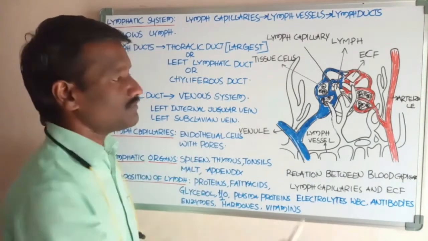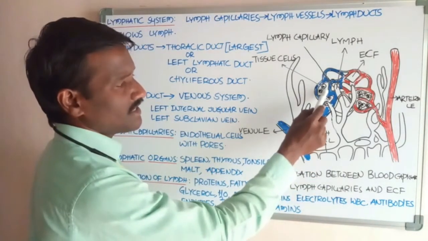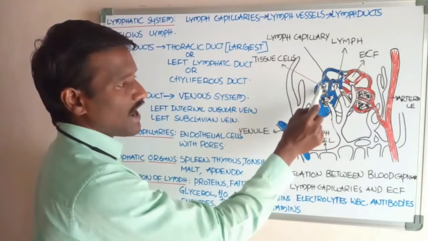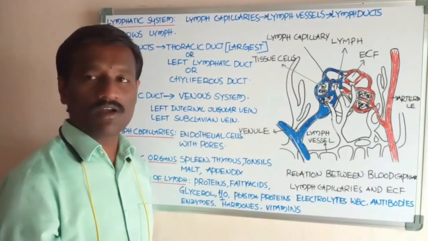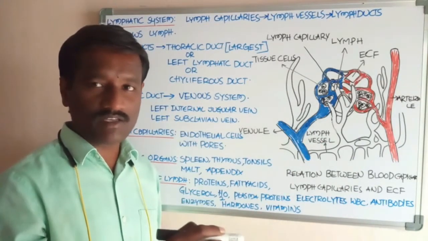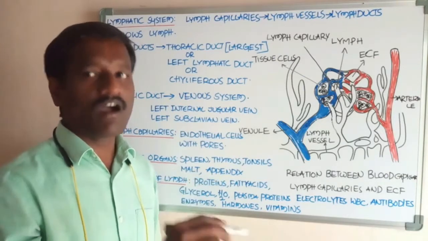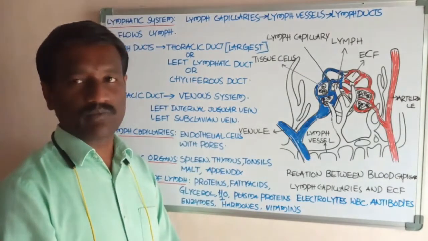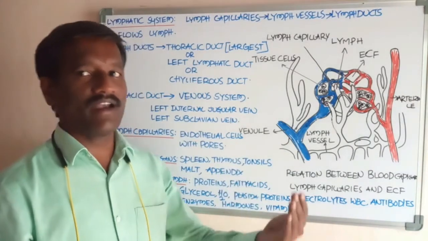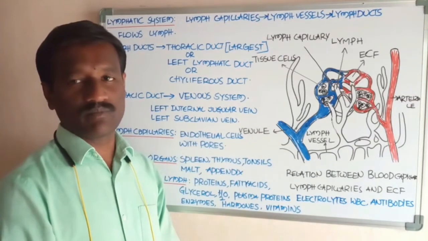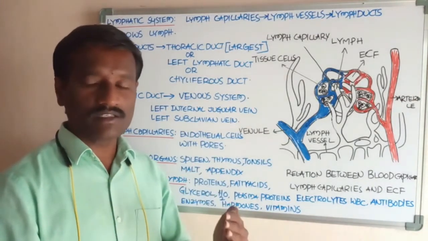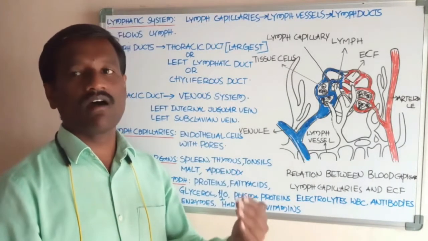Extracellular fluid means the fluid present in the space between the cells in the tissues. That is called extracellular fluid, ECF. That means the fluid present outside the cells. The substances present in the blood enter into the ECF. Mainly these are nutrients, salts, electrolytes and oxygen.